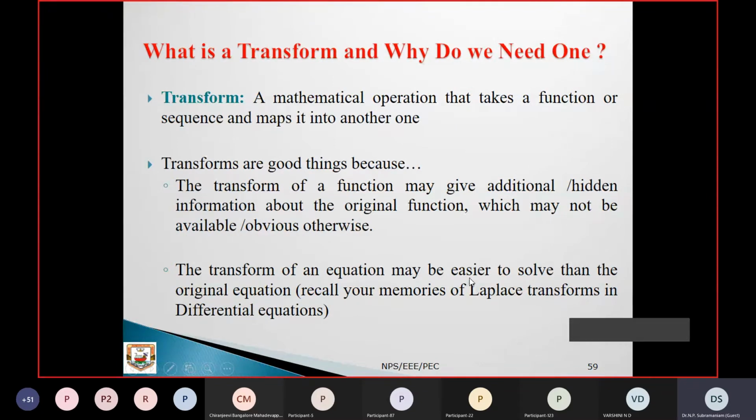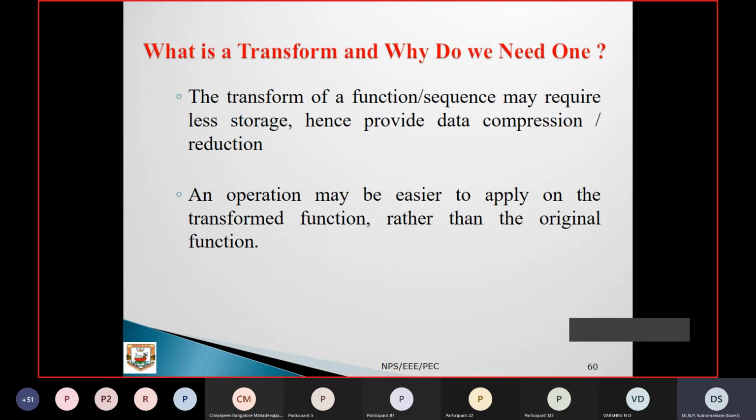The transform of an equation may be easier to solve than the original equation. Recall your memories of the Laplace transform and differential equations, right? If you take differential equations, you have integration and differentiation. But if you take the Laplace transform, all integration converts into 1 by s and differentiation converts into s multiplied by that value, right? So that is an advantage of the Laplace transform. Like that, every transform has its own merits and demerits. Based on the merits, we are trying to use that transform for our applications.